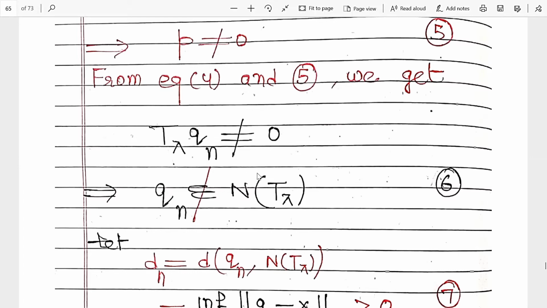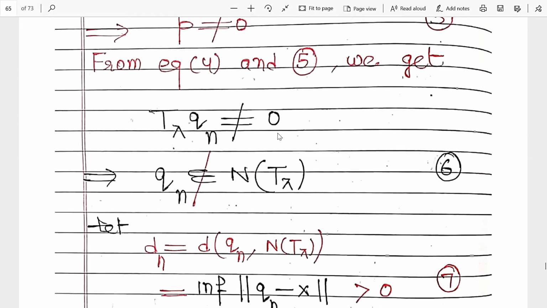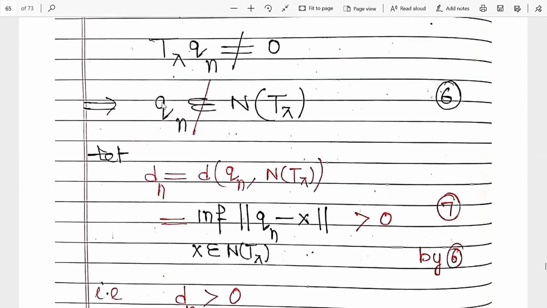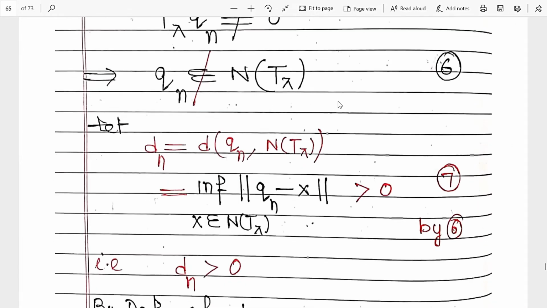It must be positive. Now, by definition, let dn be the distance between Qn and this nullity. If this is a distance, then by definition it is an infimum of norm of Qn minus x, where x belongs to the nullity of T lambda, and it is positive.